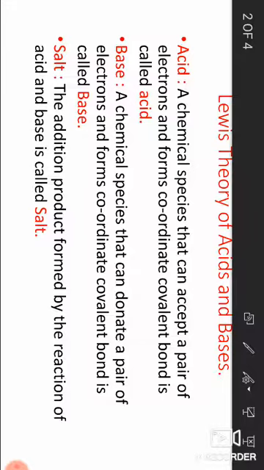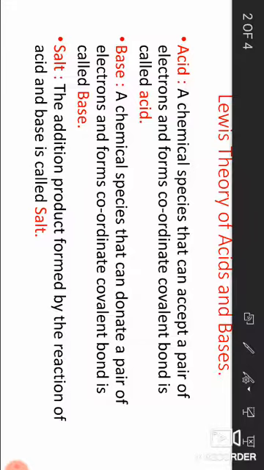Base: a chemical species that can donate a pair of electrons and forms coordinate covalent bond is called base. Salt: the addition product formed by the reaction of acid and base is called salt.